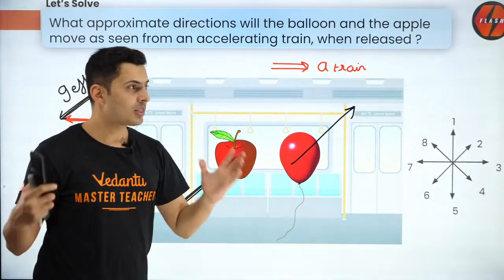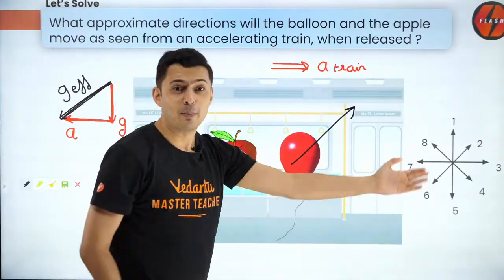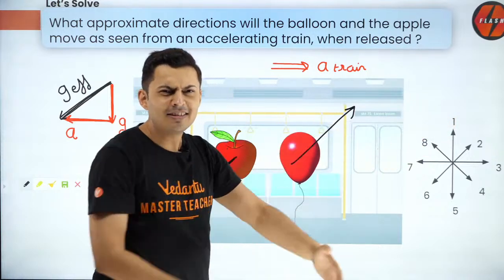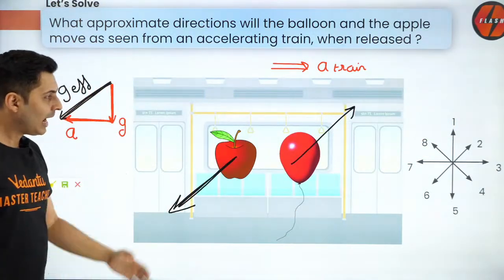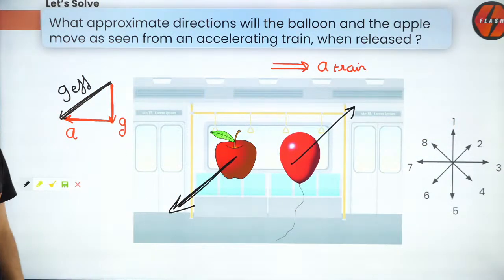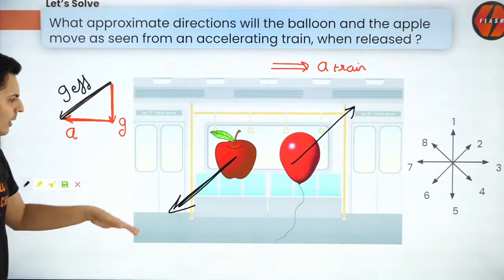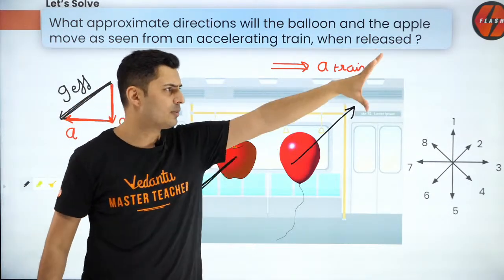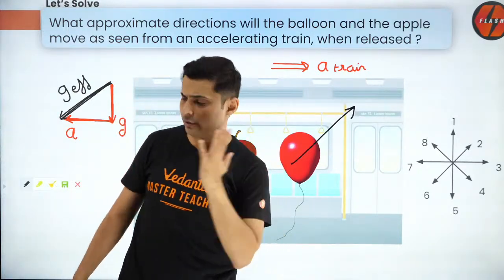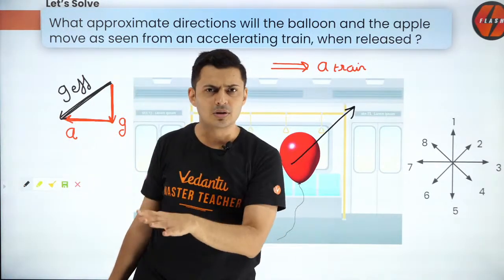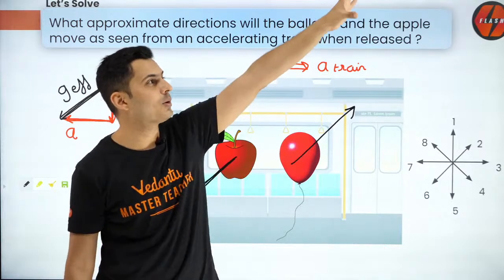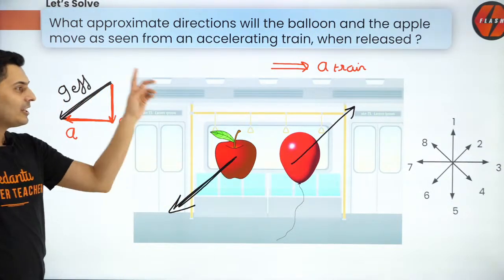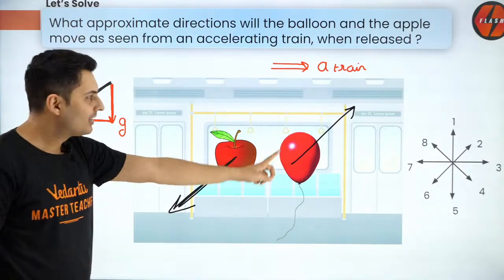Very interesting. The train is accelerating forward, but the balloon will not go back. It will in fact go forward. Isn't it surprising? And this is exactly what will happen. The apple will fall back. This is normal, this is what you're used to seeing. If you drop an apple, because the train was accelerating, instead of falling down, it will fall behind. That's quite convincing. The balloon goes up there, not back. That is what is interesting. Next time you're in a metro, you can try that. Just don't look stupid.